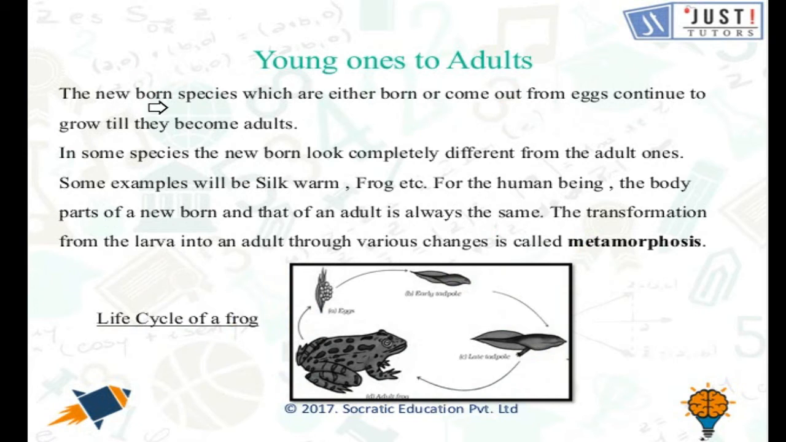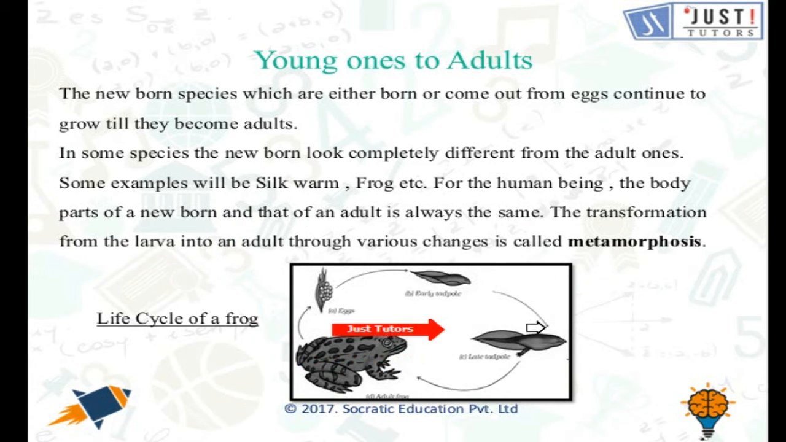Now what do we understand about young ones to adults? The newborn species, which are either born or come out from the eggs, continue to grow till they become adults. In some species, the newborn look completely different from the adult ones. Some examples are silkworm, frog, etc. In human beings, the body parts of a newborn and those of an adult are always the same. The transformation from the larva into an adult through various changes is called metamorphosis.